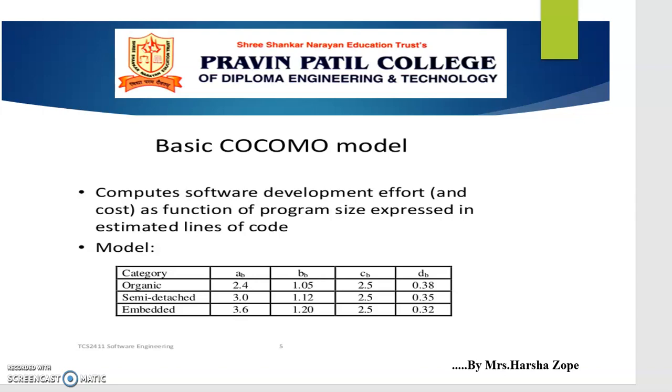The basic COCOMO model estimates software development effort by using only lines of code.